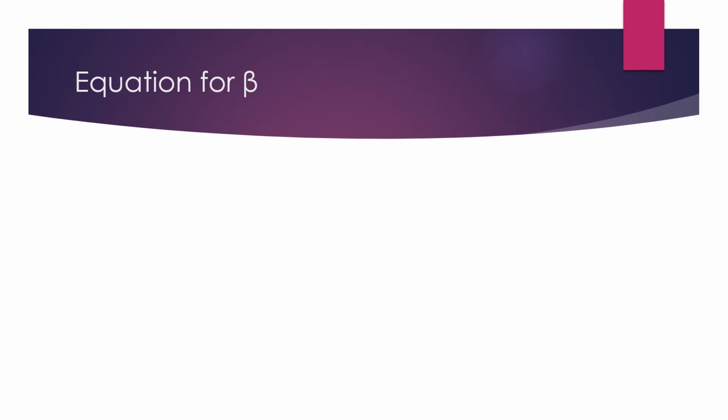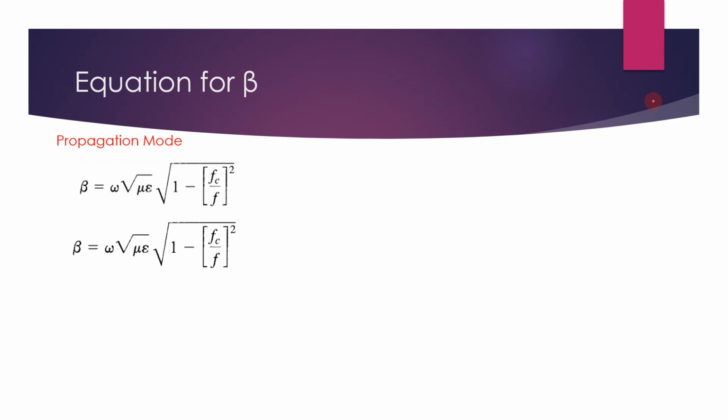Okay. Now the equation for beta. Considering the equation for beta, it's not like in the case of a transmission line. In a transmission line, it's not frequency selective. Throughout, you know the value as beta is equal to omega square root of mu epsilon. You know this. Okay, so let's take it as beta dash in the case of a waveguide, because here it is dependent on frequency. So what is the equation that you know?